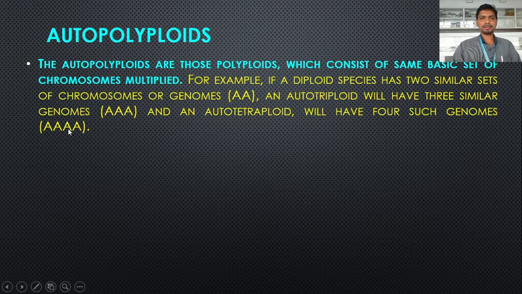If the organism possesses 3 genomes, it is a triploid, but whether it is autotriploid or allotriploid can be shown with the same basic set of chromosomes, that is 3A. Autotetraploid has 4 such genomes, that is 4A. So this is all the autopolyploids.